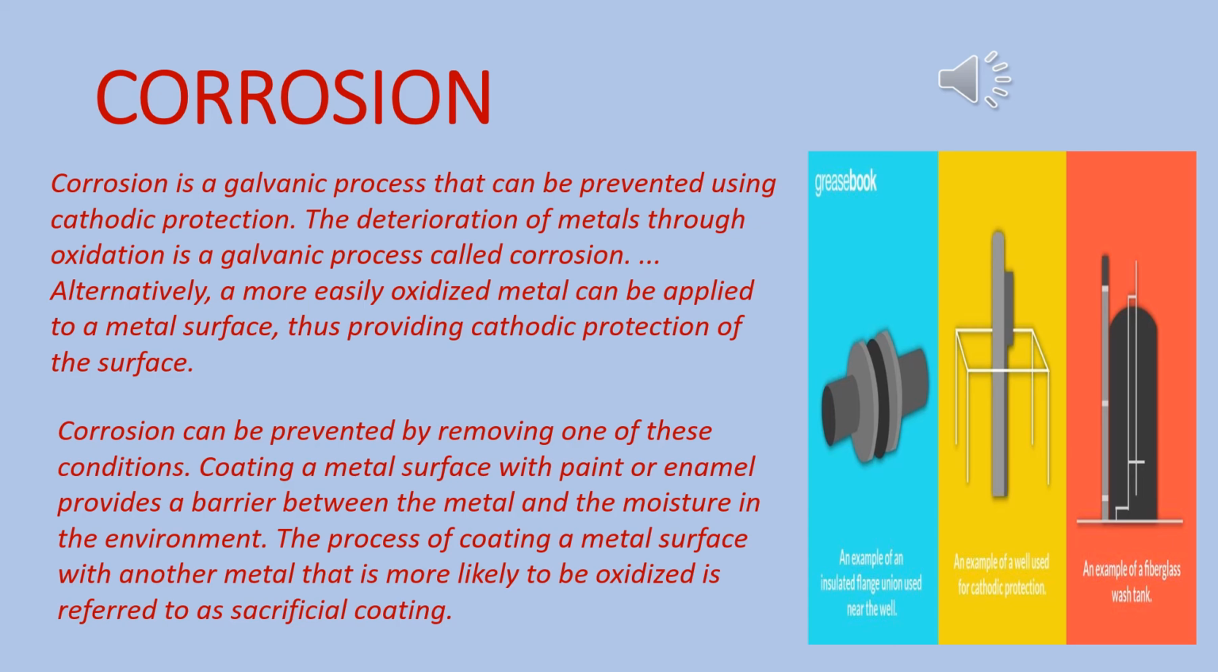Corrosion can be prevented by removing one of these conditions. Coating a metal surface with paint or enamel provides a barrier between the metal and the moisture in the environment. The process of coating a metal surface with another metal that is more likely to be oxidized is referred to as sacrificial coating. See the diagram, and now I am telling something from the book.